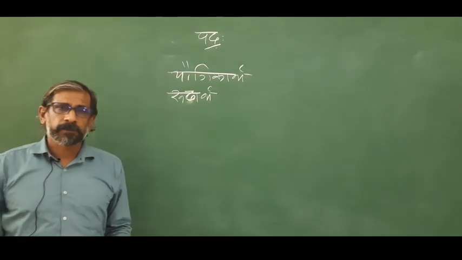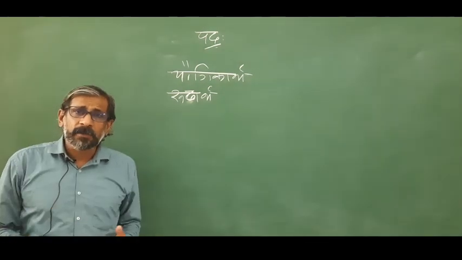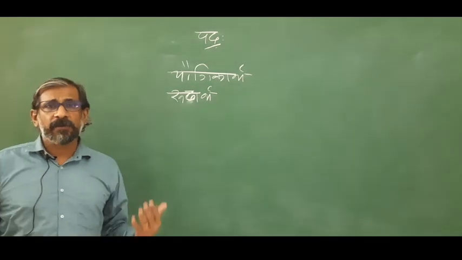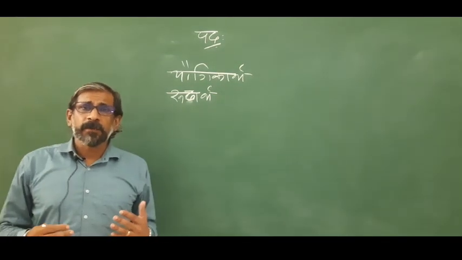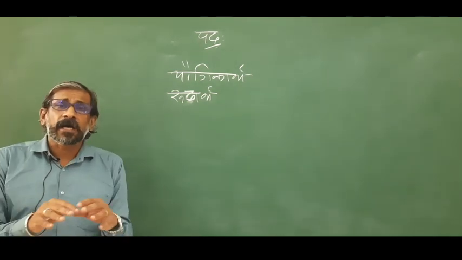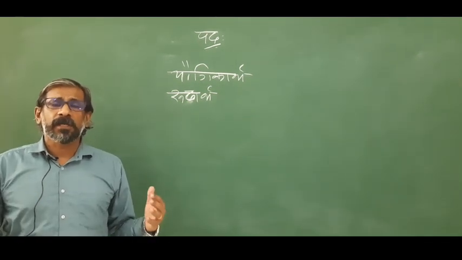Yaugika Artha means the meaning is corresponding to the etymological derivation of that word. Rudha Artha means it's a conventional meaning which is not corresponding to the etymological derivation of the word.